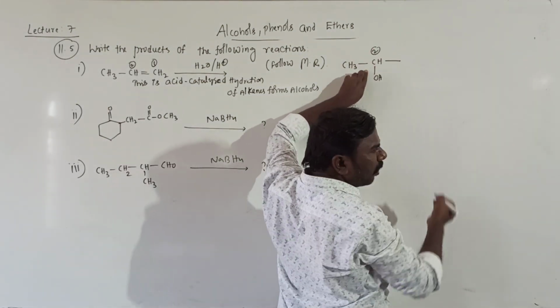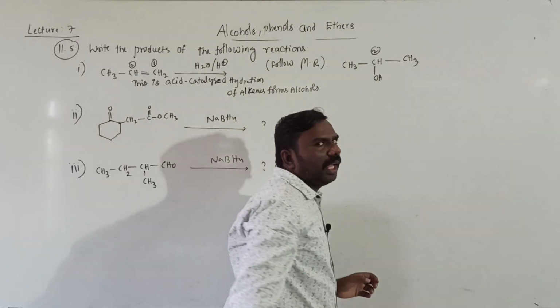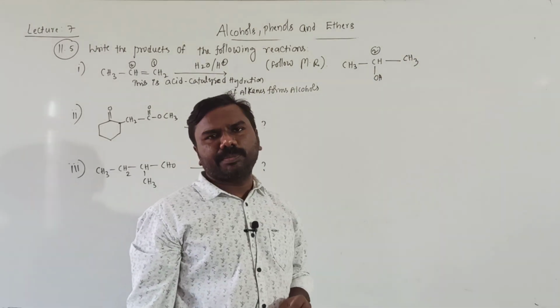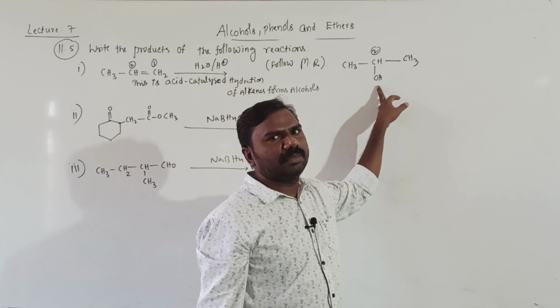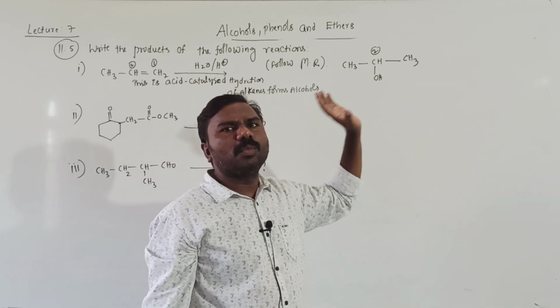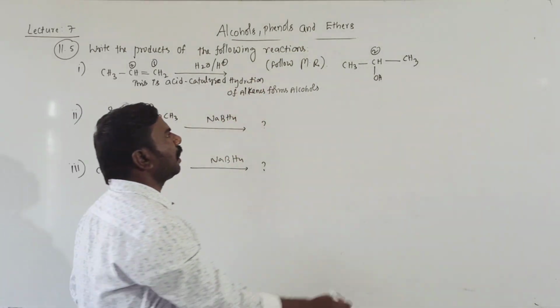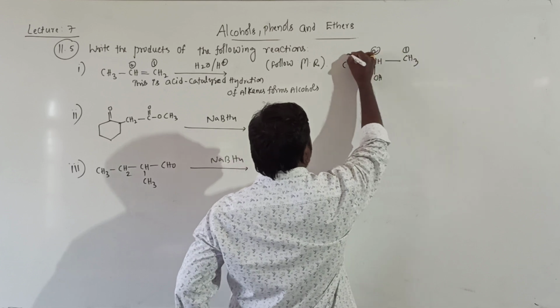The double bond is converted into single bond, and CH2 is converted into CH3 by the addition of H plus. Water is added, then alcohol is formed, the more stable product according to Markovnikov rule. This is your answer: 1, 2, it is 3.